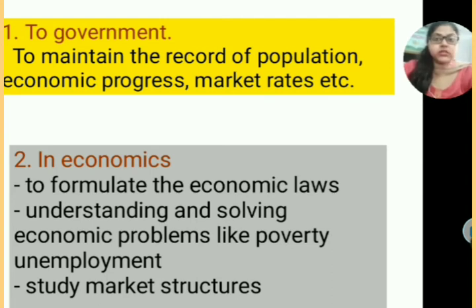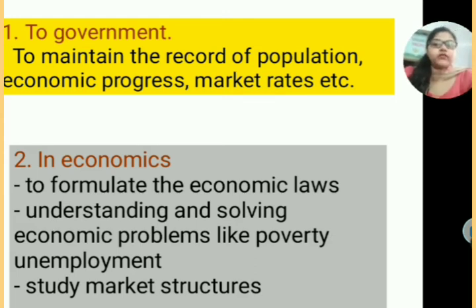I am changing petrol needs to some other needs. For that we need economic laws, demand theories and supply theories, which are a part of statistics.